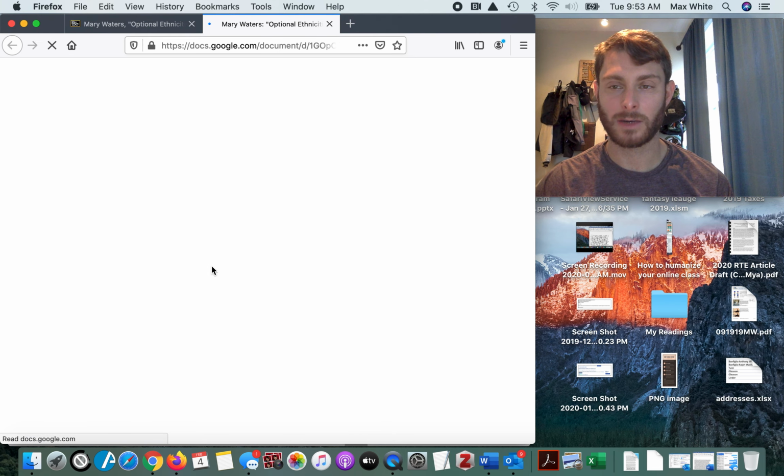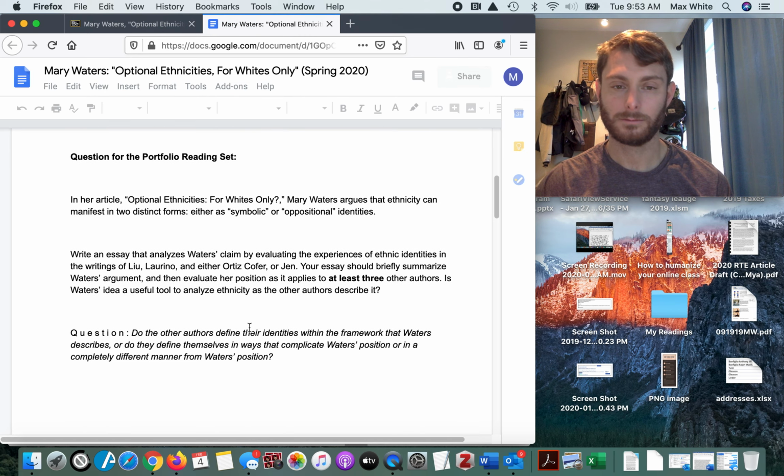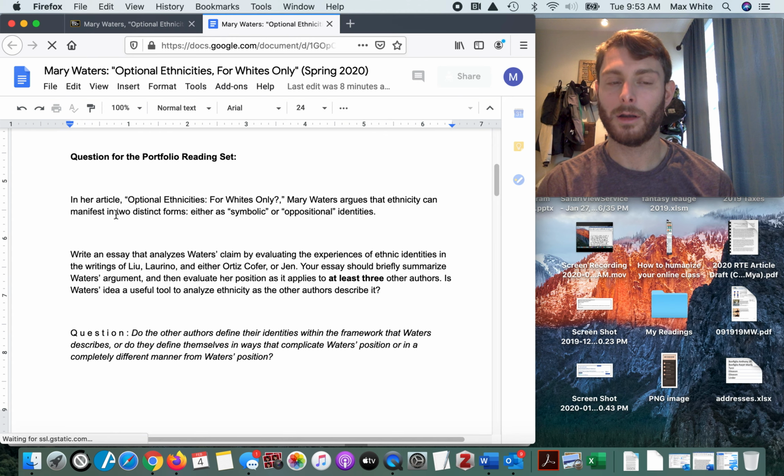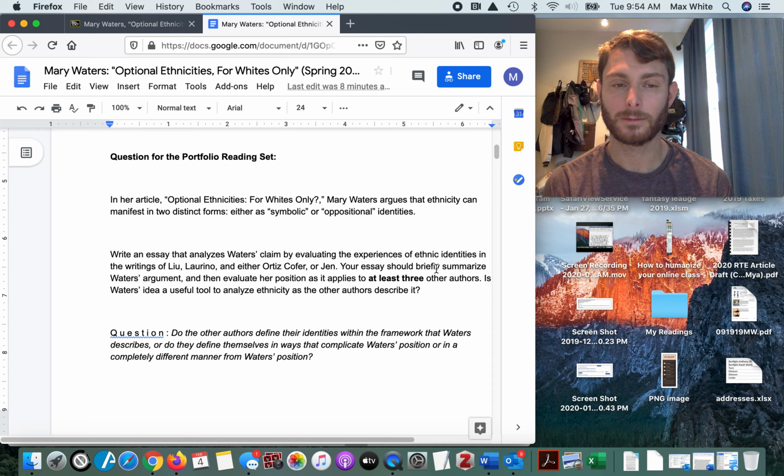Let's look at the essay question really closely. In her article, Optional Ethnicities for Whites Only, Mary Waters argues that ethnicity can manifest in 2 distinct forms, either as symbolic or oppositional identities. Right away, that statement gives you a little bit of a clue about the Mary Waters reading.